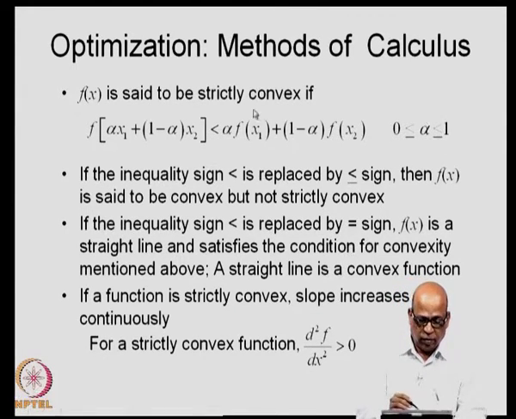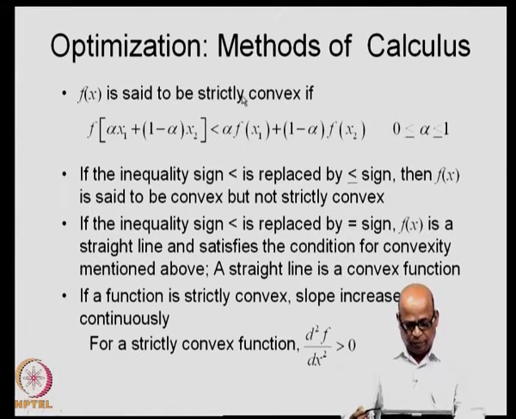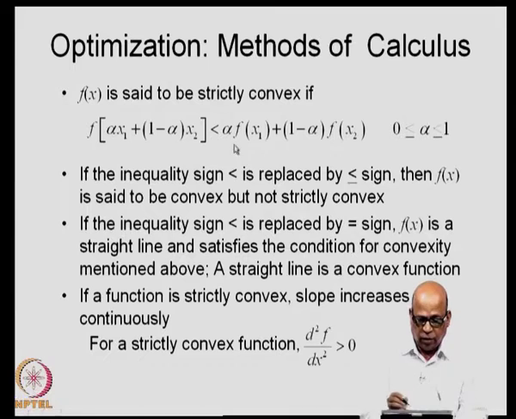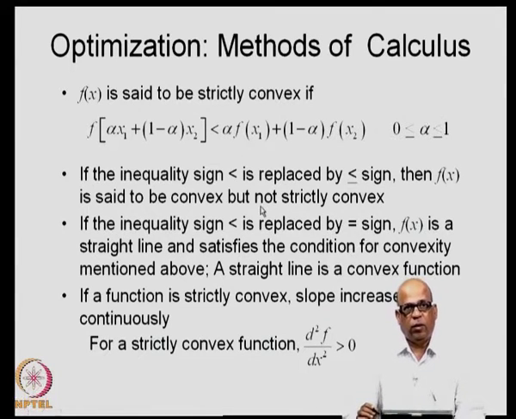Now, if it is less than, then it is called strictly convex. If it is less than or equal to, then it is still a convex function, but not strictly convex. However, I repeat, this is a feature of the convex function. The definition of the convex function: for a strictly convex function, the second derivative d square f by dx square is greater than 0 for all values of x in that particular range.